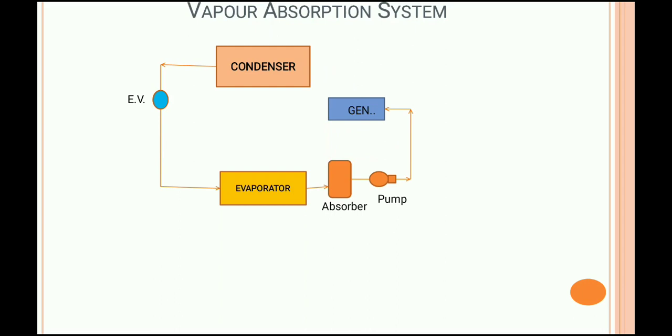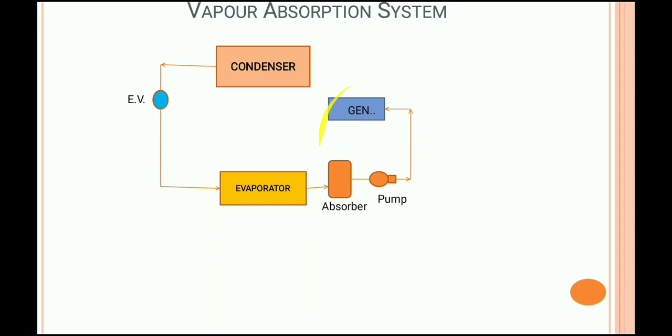Due to absorption of heat by the rich solution which has entered into the generator, the refrigerant, which has a low boiling point as compared to the absorbent, is first evaporated from the rich solution and leaves the generator weak solution there.